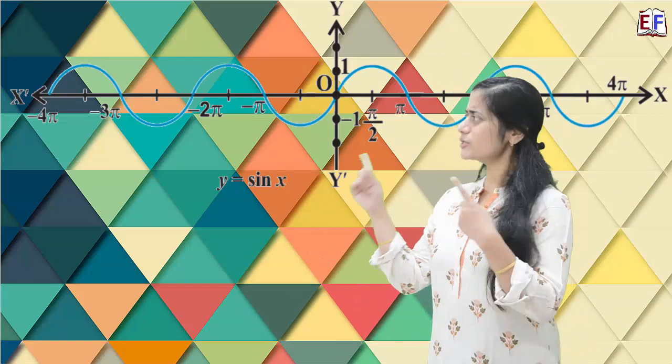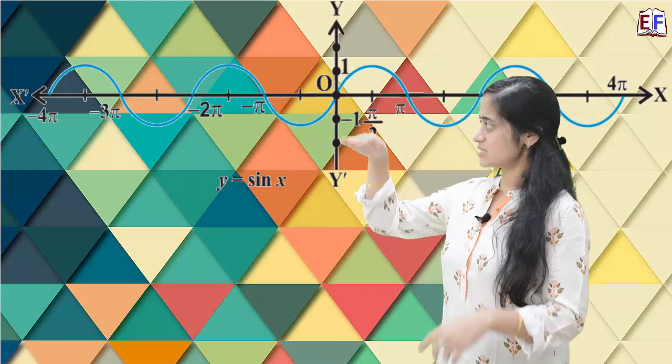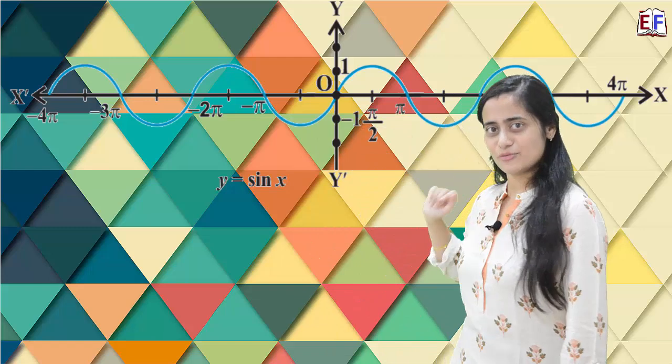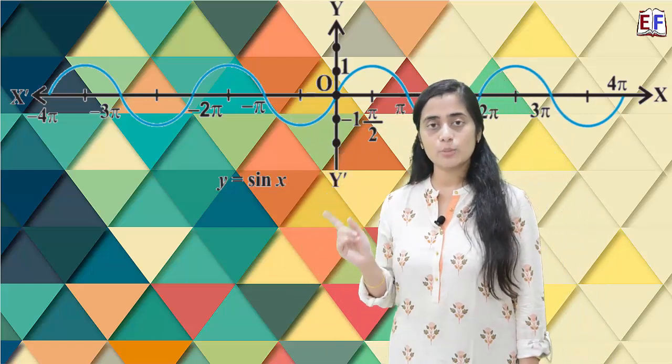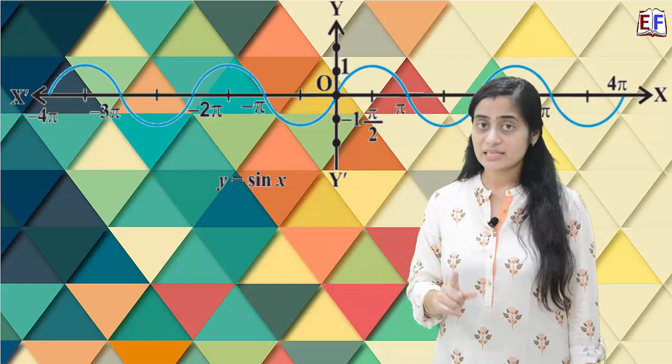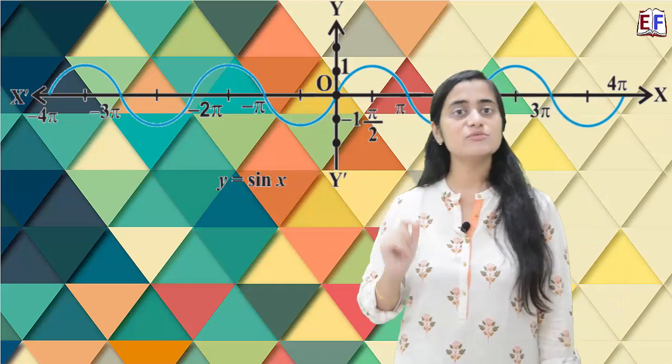So let's start with the most popular trigonometric function. Well, jokes apart, we'll start with sine theta, that is sine x. So let us look at the graph of sine x. So it's the popular wavy graph, isn't it? Now looking at this graph itself, we can tell what will be the domain, what will be the range, and what's the pattern of this function.